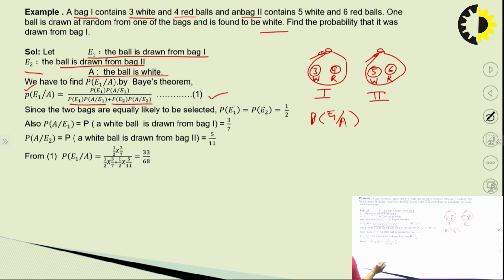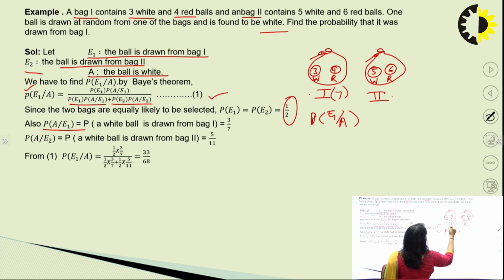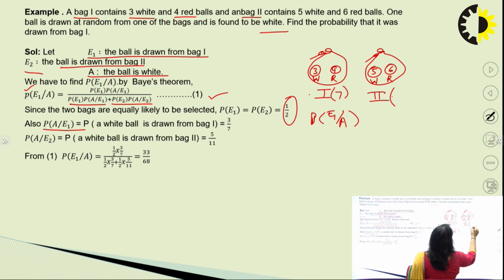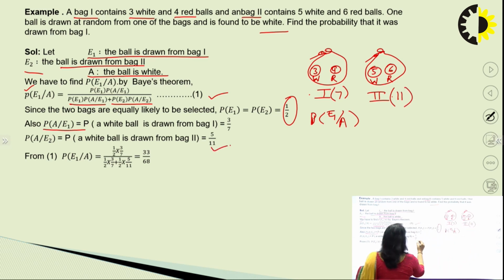Since two bags are equally likely to be picked, the probability of picking each of them is 1/2. The probability that the ball is white given the first bag is 3/7, because it has 3 white balls out of a total of 7. In the second bag the total number of balls is 11, and white are 5, so it will be 5/11.